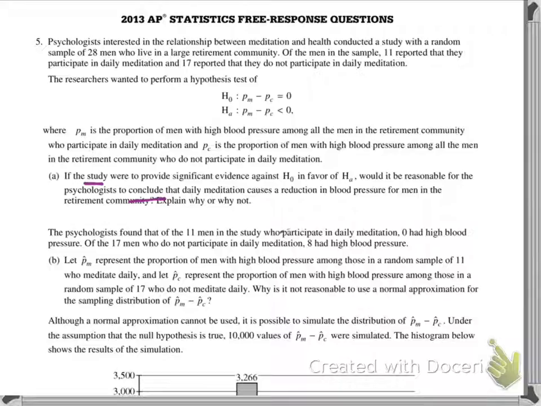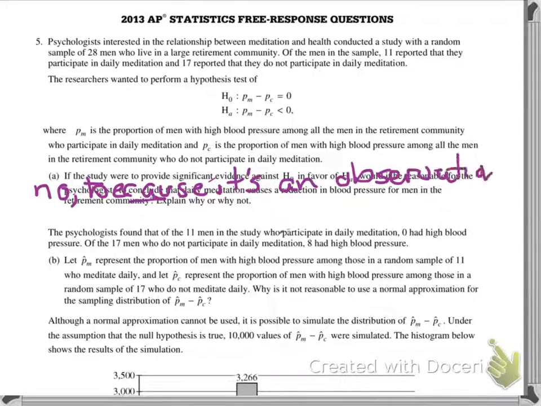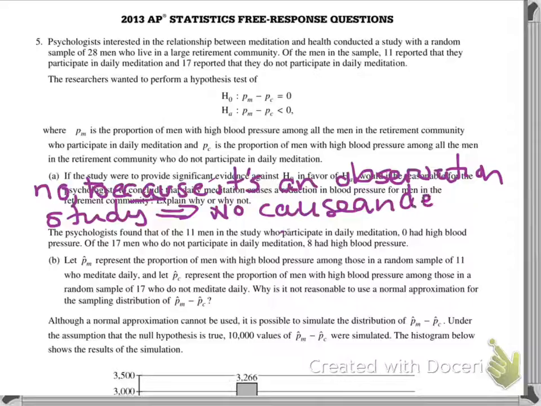And so if this is a study, what do we know about observational studies? That there cannot be any cause and effect, right? There is no treatment, so there's no cause and effect. And so the answer would be no, because it's an observational study. So therefore no cause and effect. I think that's A. Okay, let's go down here to B.